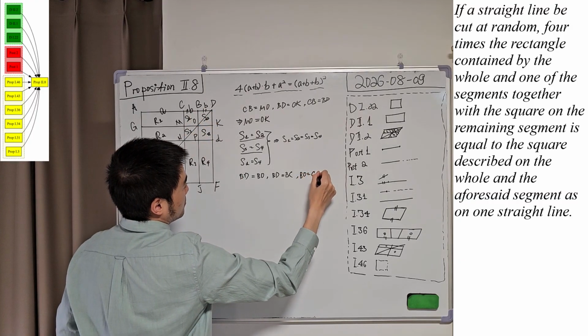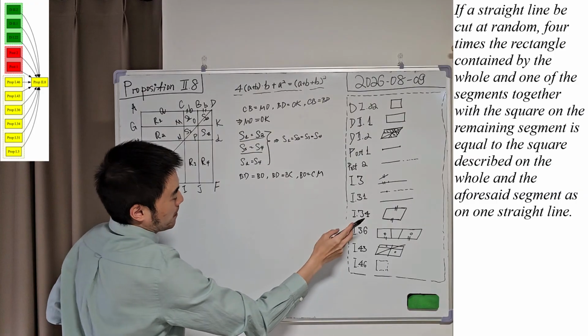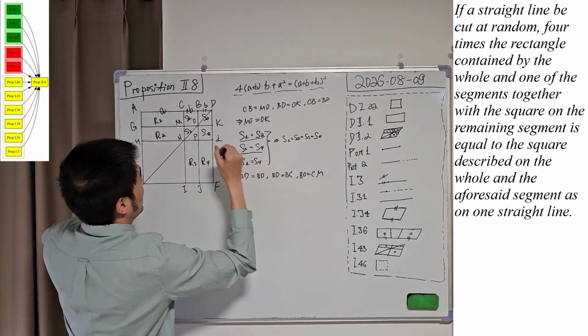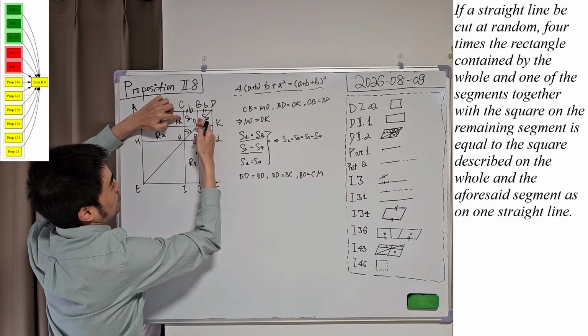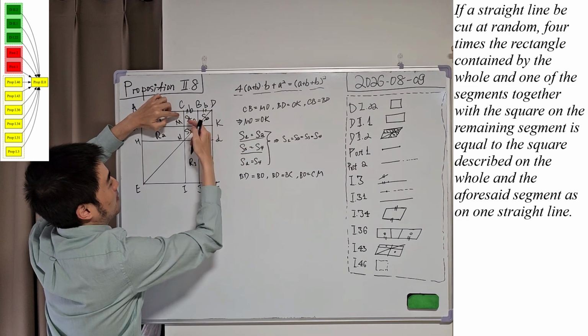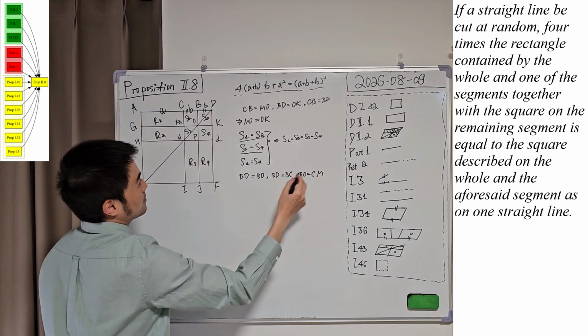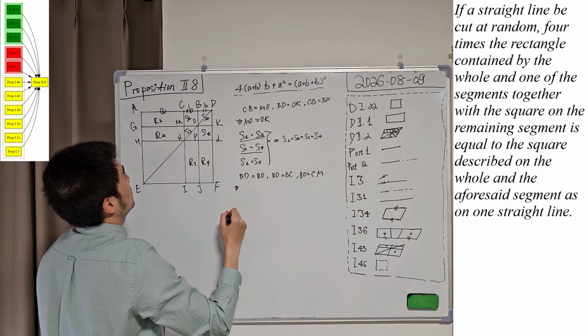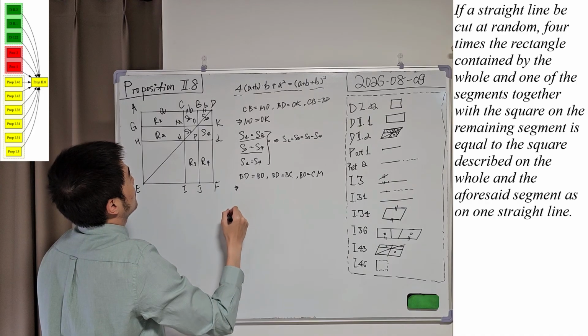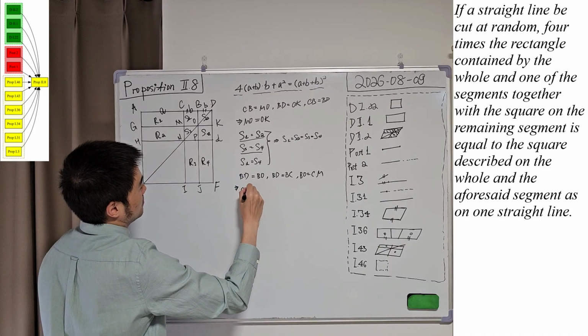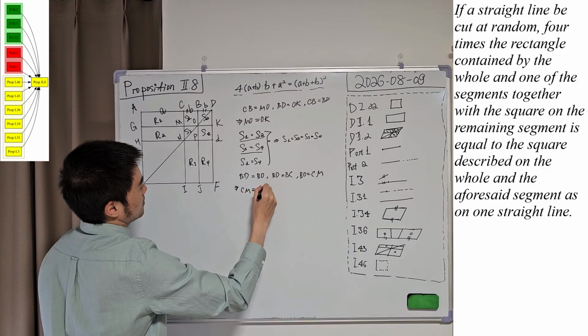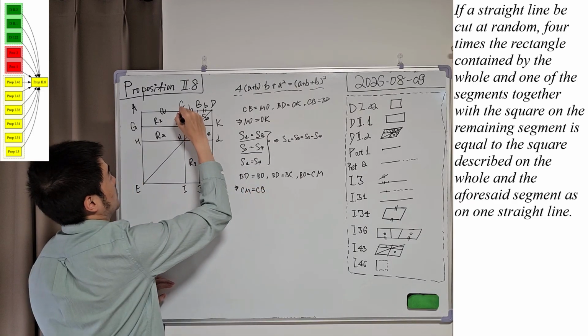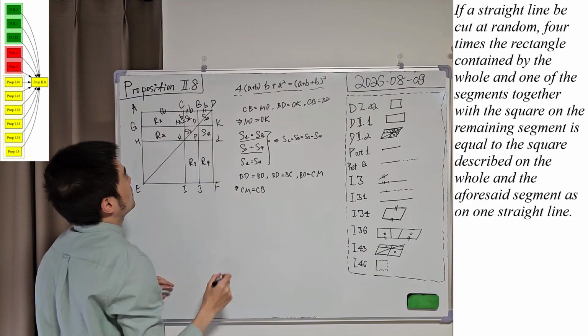BO equals CM because of proposition 34. BO and CM are two opposite sides of a parallelogram. So if we combine them together, we can conclude that CM is equal to CB, correct? So this is also B equal.